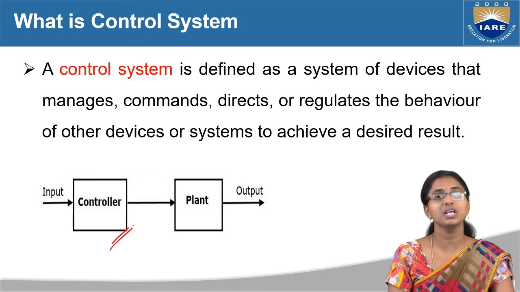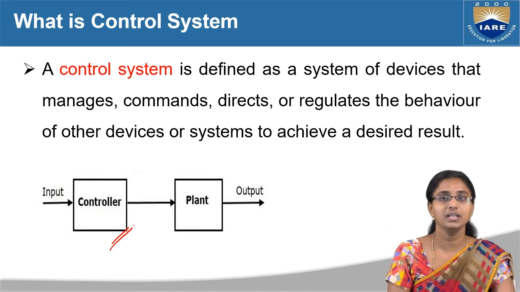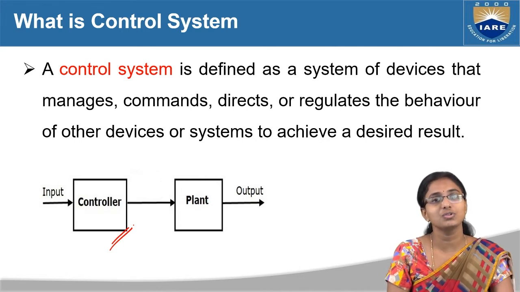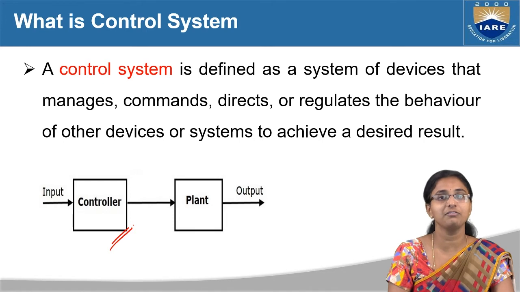So if you use a regulator with a fan, you can control the speed of the fan. This is a simple example of a controlled system. In the previous case, the fan without any regulator, we just give the input and obtain the output, and we can feel it.